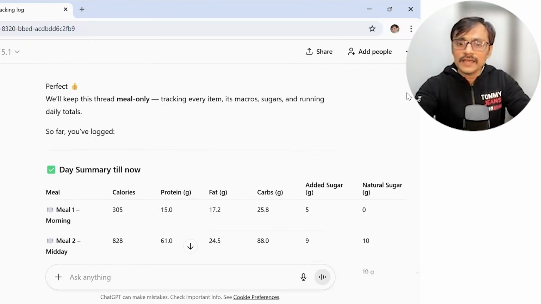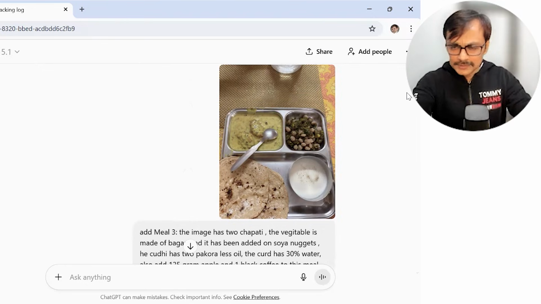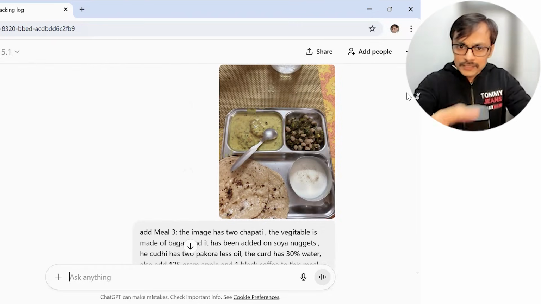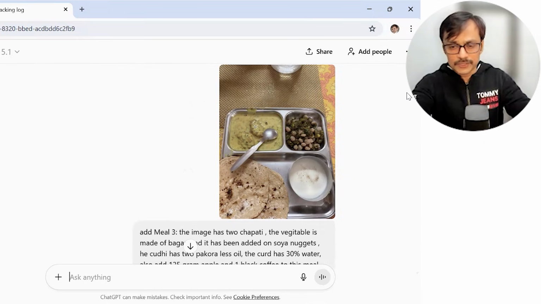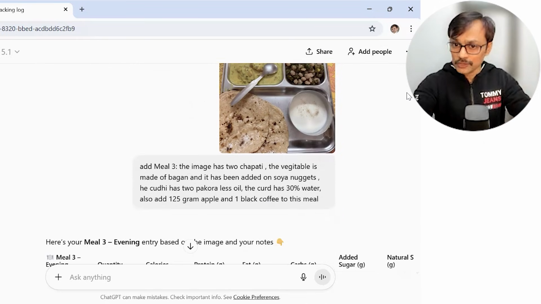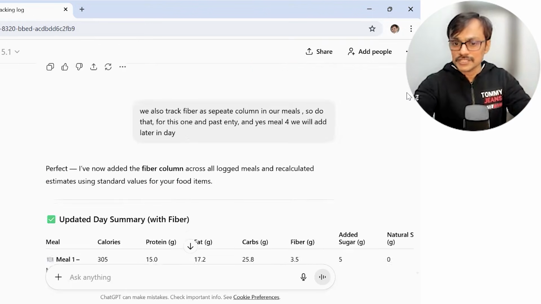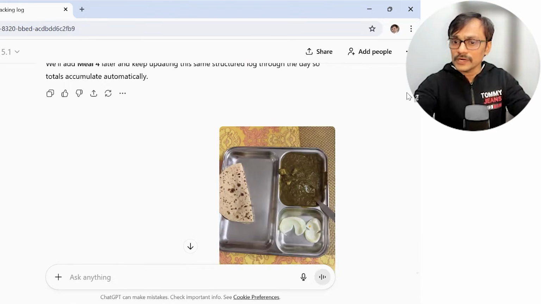So basically, giving an image to ChatGPT and asking it to process it and tell me what is inside. Now, it may have error, 10, 20, 30, 40% error maybe. But overall, if I look at the historical data of the last 27, 28 days, it has worked for me. That much I can say. Whatever the expected weight loss or fat loss was, that was really showing in the weight measurement as well.